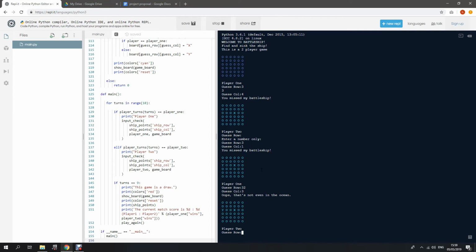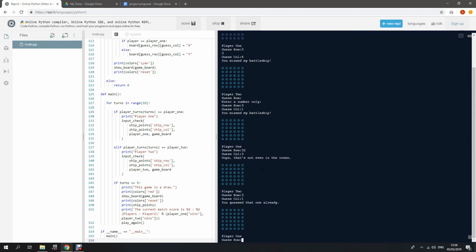Then if I put the same guess as before, like player one's guess is similar to player two's, say I put 3 and 1, it will show that you guessed that one already.